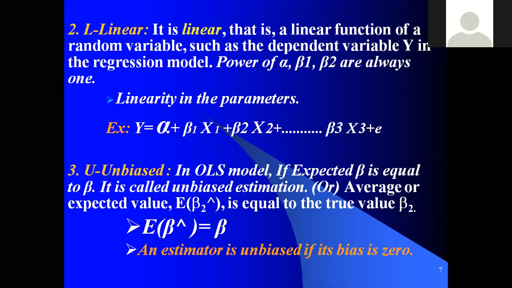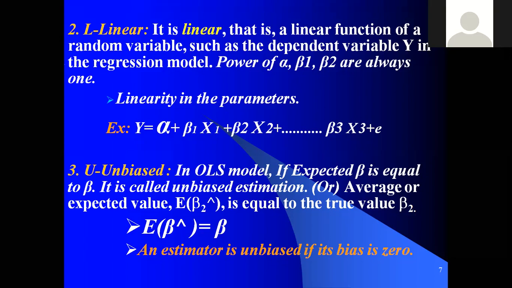unbiased. What is unbiased? Generally, we use the terms unbiased and biased. When we are watching matches or cricket, some games, we can say that the umpire is biased or the umpire is not biased. So in our estimating, when you are estimating some values, we can use bias also.